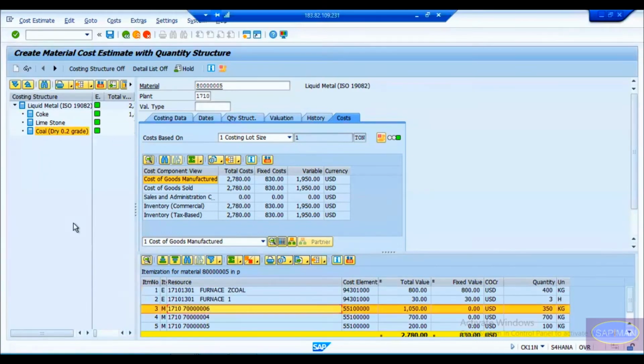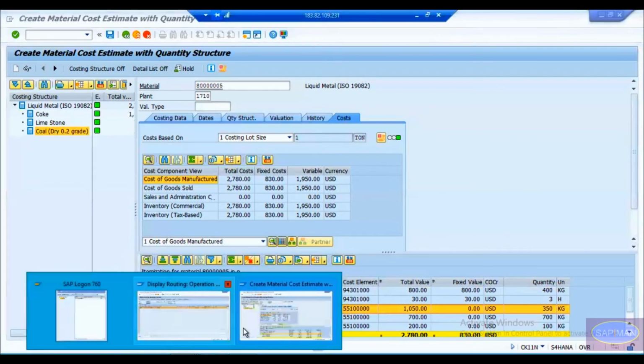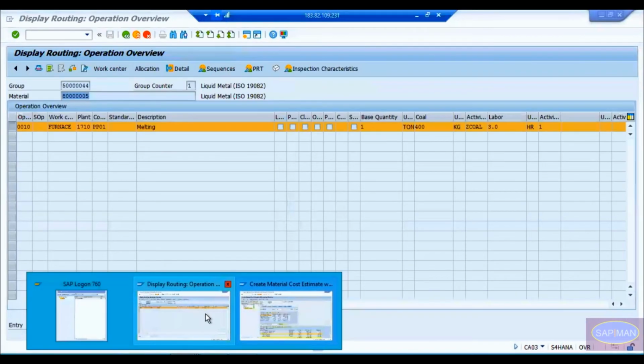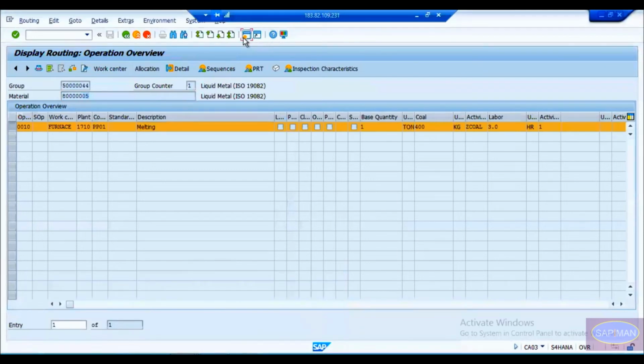We'll understand the entire screen, but before that, first understand these are the BOM components in the left side corner. And this is the itemization, meaning the price of different products. So how do we come to know how the system is doing the quantity calculation? Let us look into the BOM first, keep the routing here and open one more window.